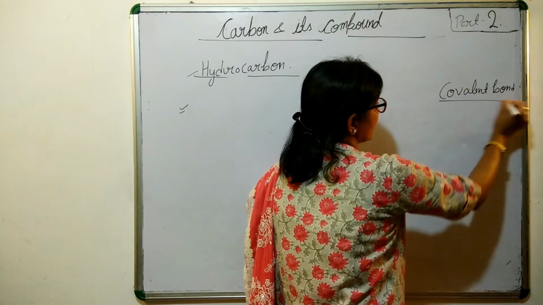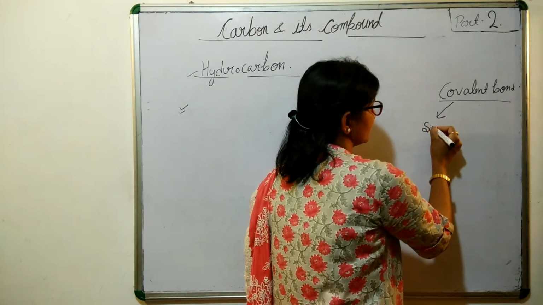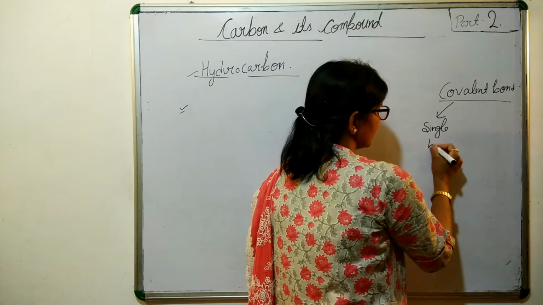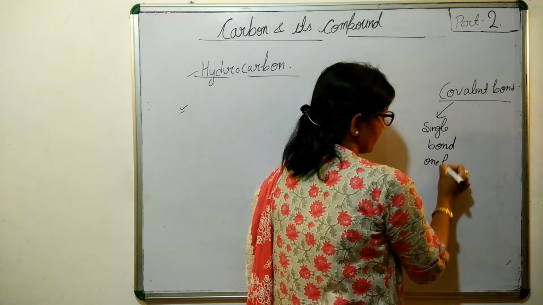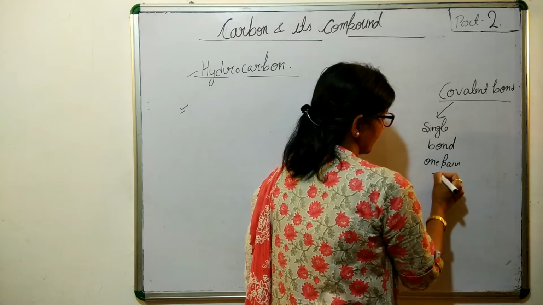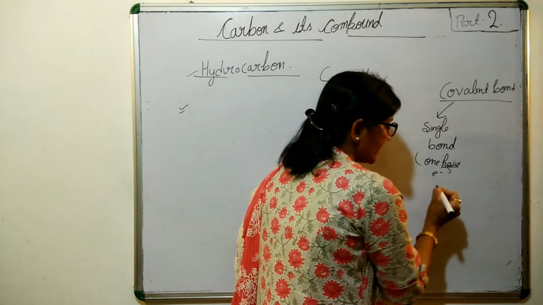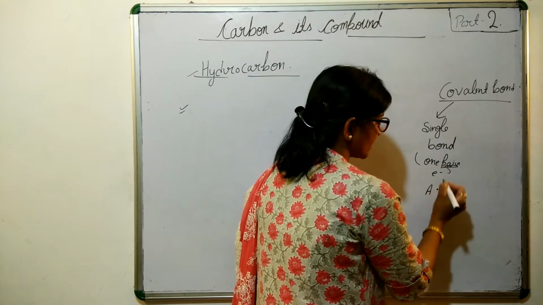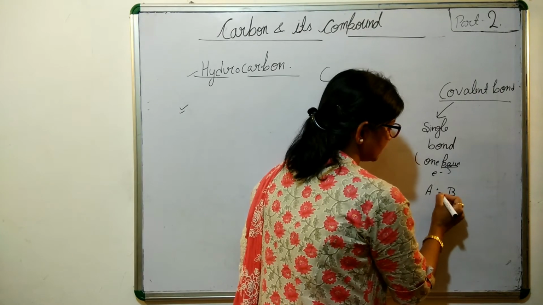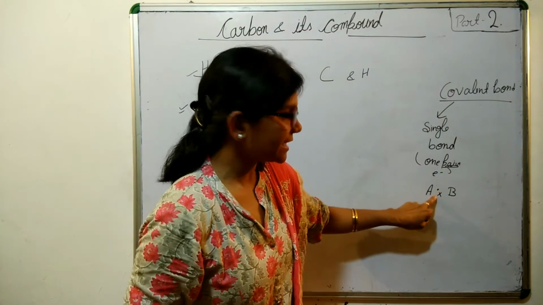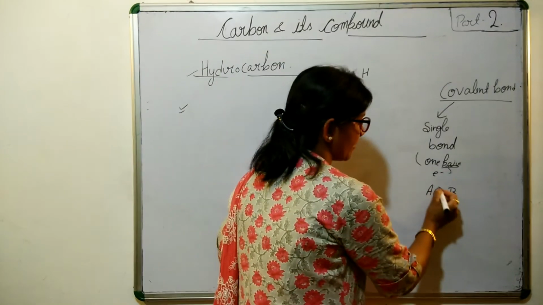If they share only one pair of electrons, it is known as a single bond. Why is there the word pair? Because one electron comes from one atom and the second electron comes from the second atom, so there is a pair of two electrons. So we call it one pair.